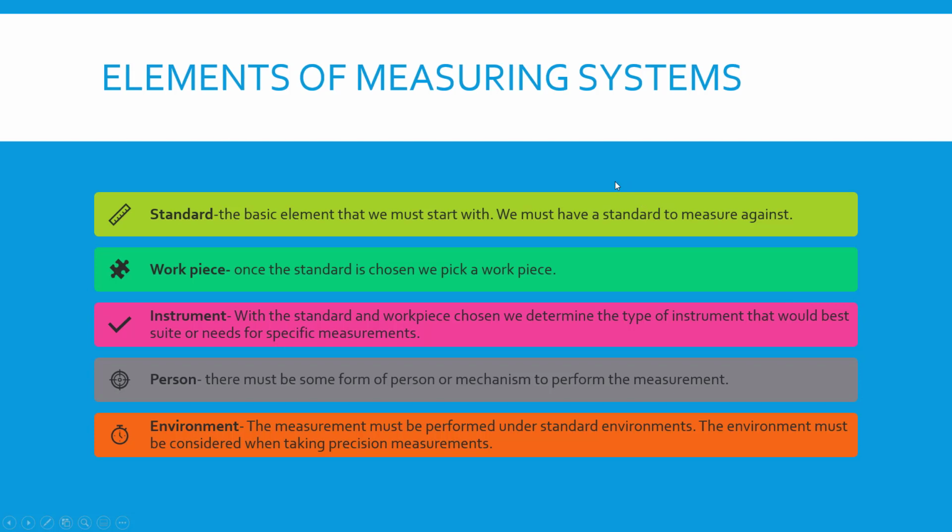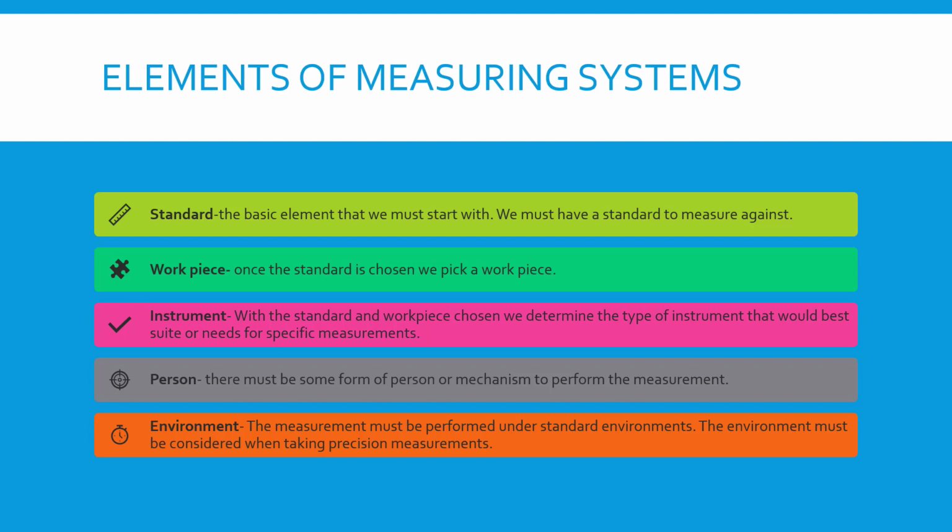Elements of measuring systems. Standard: the basic element that we must start with. We must have a standard to measure against. Workpiece: once the standard is chosen, we pick a workpiece. So what are we going to measure? The instrument: with the standard and the workpiece chosen, we determine the type of instrument that would best suit our needs for specific measurements. Person: there must be some form of person or mechanism to perform the measurement. Environment: the measurement must be performed under standard environments. The environment must be considered when taking precision measurements.